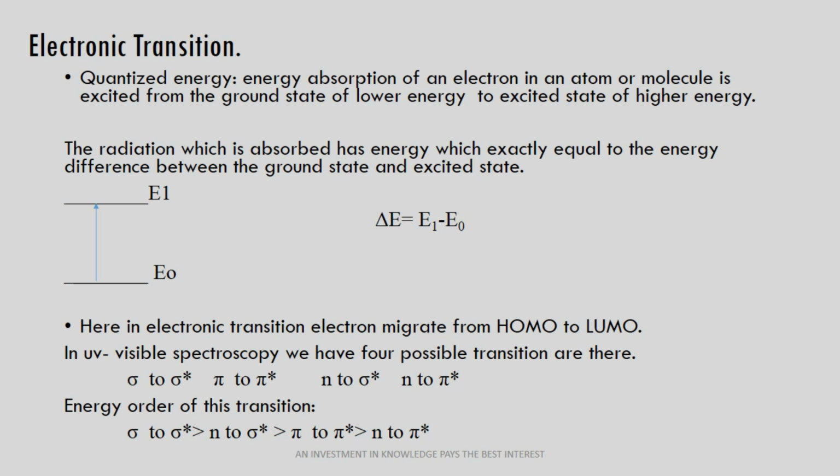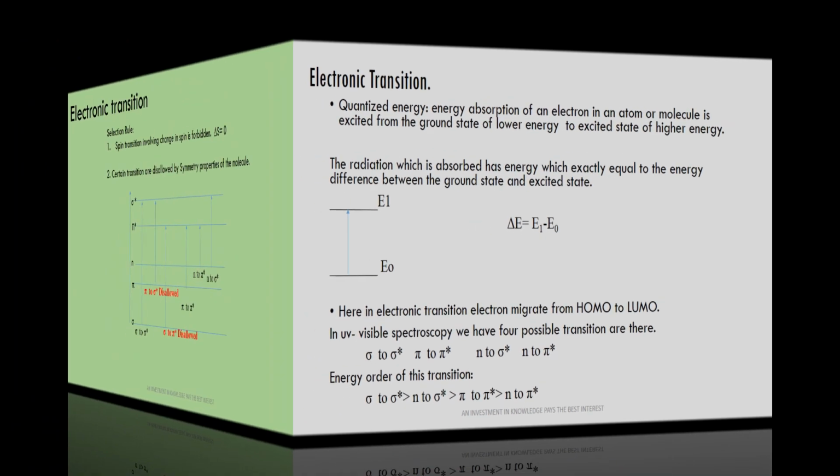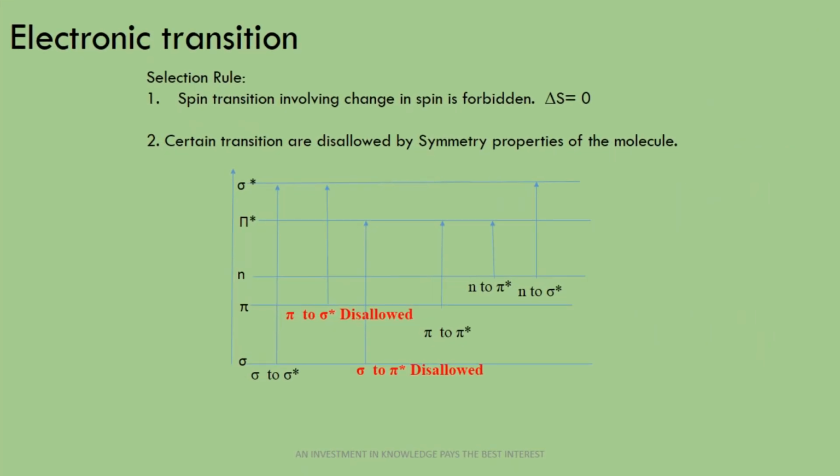So this is all about electronic transitions, and these electronic transitions are only possible through the selection rule. Certain transitions are disallowed, certain transitions are allowed, and certain transitions are forbidden also. Now let's move to the classroom to understand this. In the classroom we studied electronic transition with the selection rule.